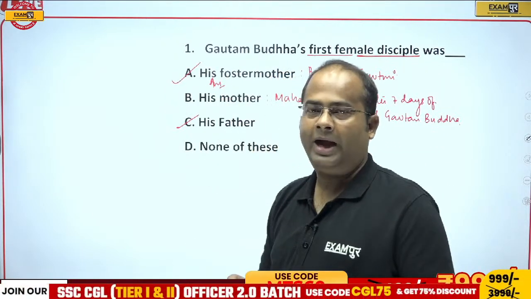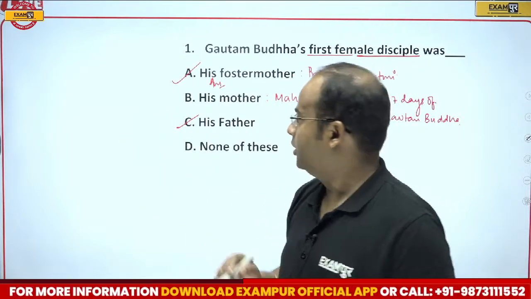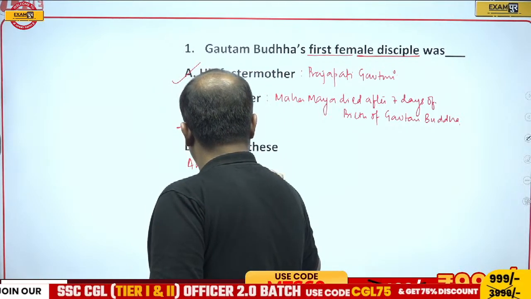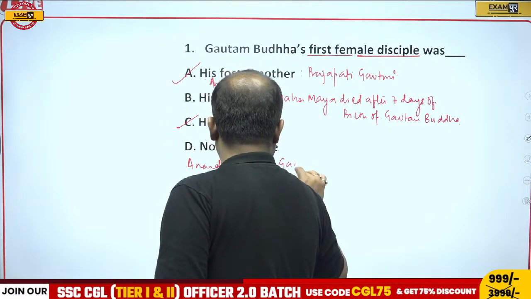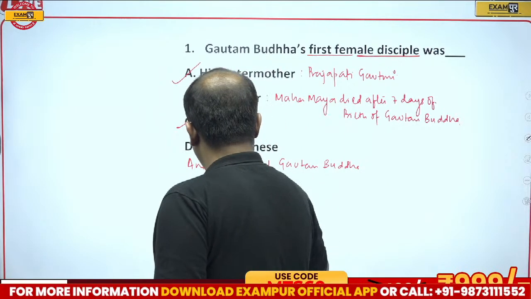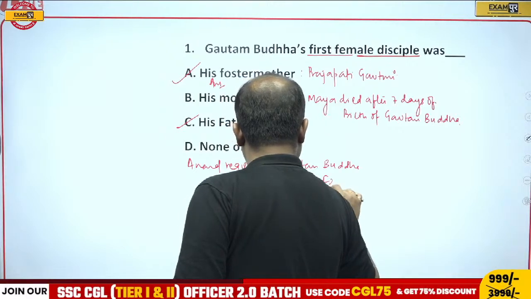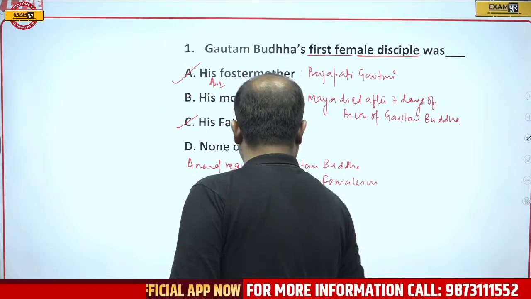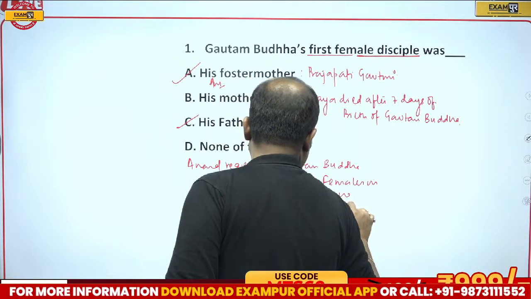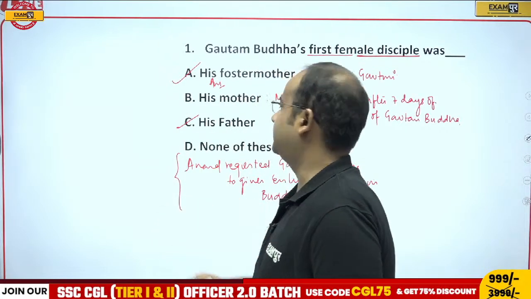The first female disciple of Gautam Buddha was his foster mother, Prajapati Gautami. And the entry of females in the Sangh was recommended by Anand. So Anand requested Gautam Buddha to give entry to females in the Buddhist Sangh. So the correct answer will be option A.